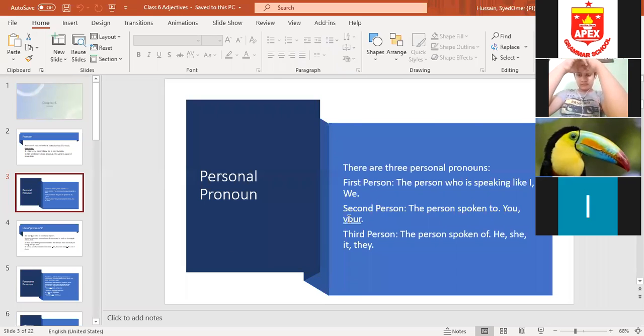Is this your work? Have you completed your assignment? Okay, what are you doing? Why are you talking? Which pronoun am I using? You and your. Third person, the person spoken of, it means the person who is not present at the moment.